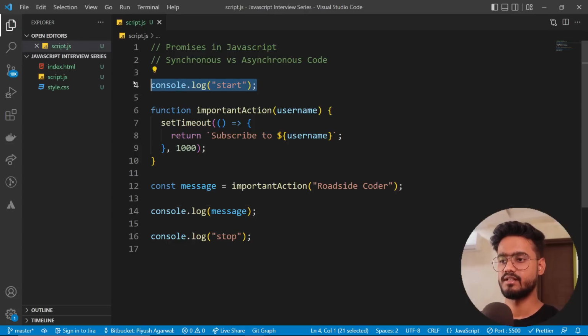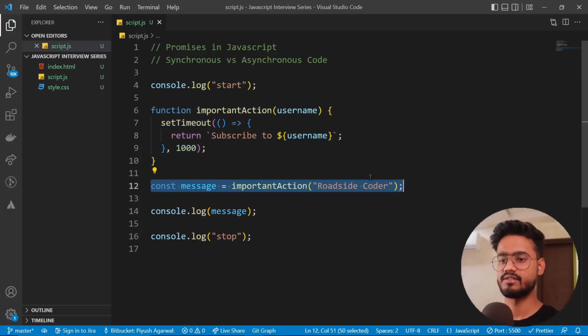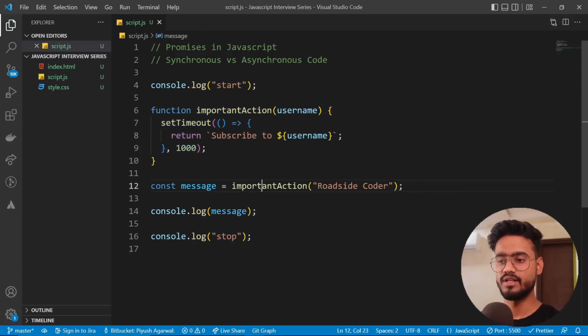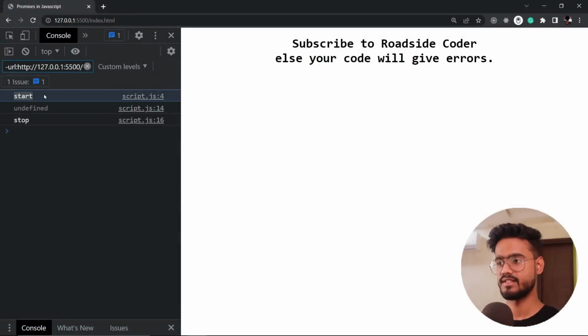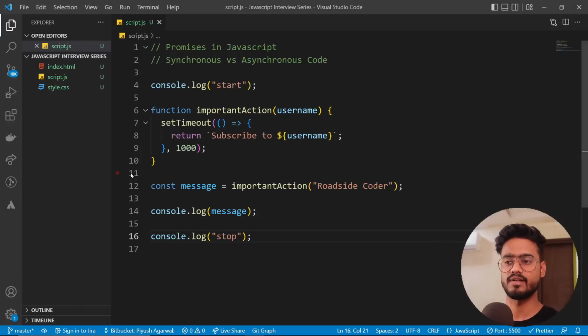So let's see, we are first going to print this start. Okay, then we're gonna encounter this function. Okay, fine. Then we will call this function over here. Cool, but remember, this function is acting as an asynchronous function since we have this set timeout inside of it, right? So this won't return anything instantly to this message variable, and this message variable will be undefined at this point. So this will print undefined, and then we will get stop. So let's see. Yep, you see, start, undefined, stop.